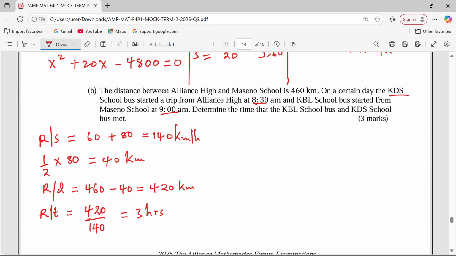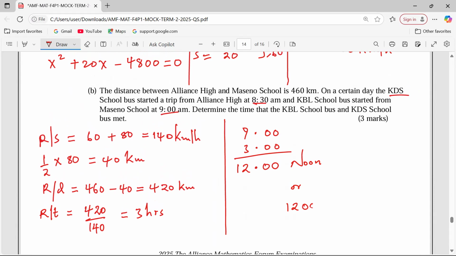So determine the time that they will meet. From 9, when we add 3 hours, this shall be 12:00 noon, or 12:00 hours in the 24-hour clock system.